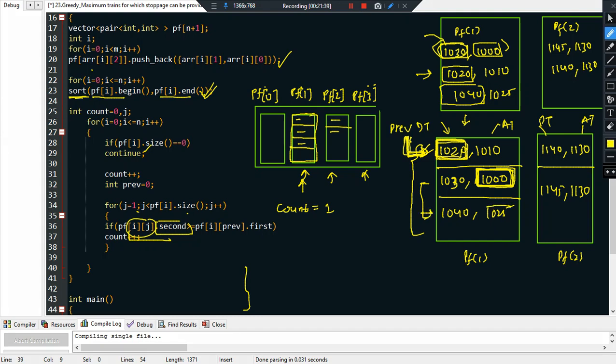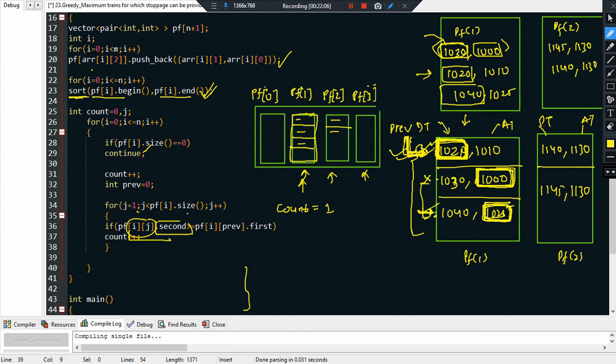Now this train, 1025: pf[i][j].second, 1025, is greater than or equal to pf[i][previous].first. Yes, this is greater than or equal to this one because the departure time is 1020 and the arrival time is 1025. The previous train was holding, stopping in the station. Now at 1025 when this train comes, by that time the other train will already have left the platform, so this will also be allowed to stop.